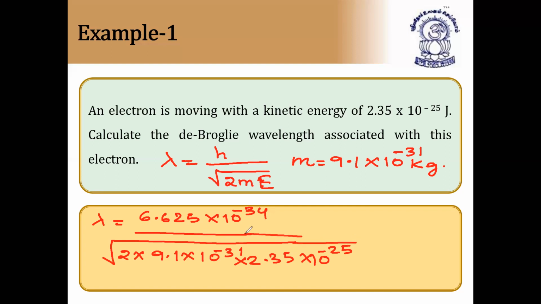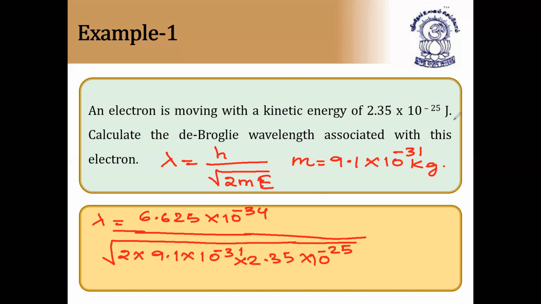I'll give the idea of how to solve. Minus 25 minus 31 becomes minus 31 plus 25, which is equal to 56. So 56, and this 2 into 9.1 and 2.35, multiply and make it a perfect power, so that the root will go off and that will go to the numerator and you can solve it. So I hope this is clear for you.